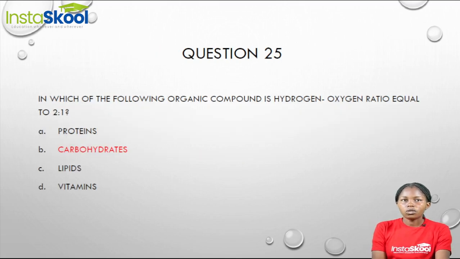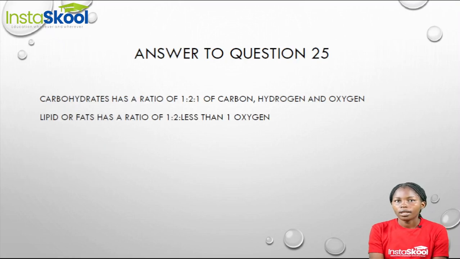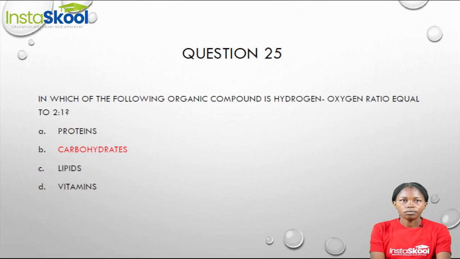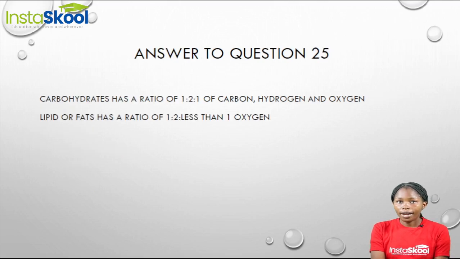Now our question 25 says, in which of the following organic compounds is the hydrogen to oxygen ratio equal to 2:1? Now when we look at our options, the carbohydrate has a ratio of 1:2:1. That is, carbon is 1 atom, hydrogen is 2 atoms, and oxygen is 1 atom.